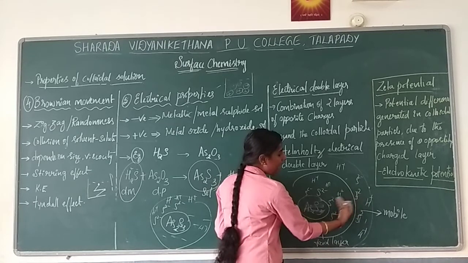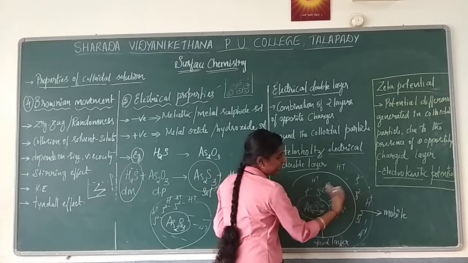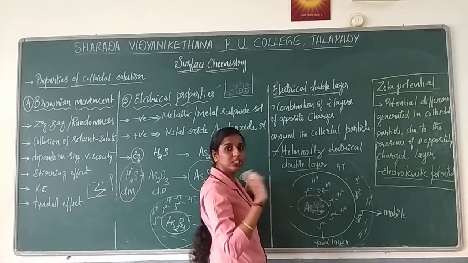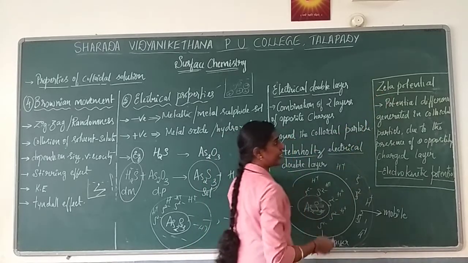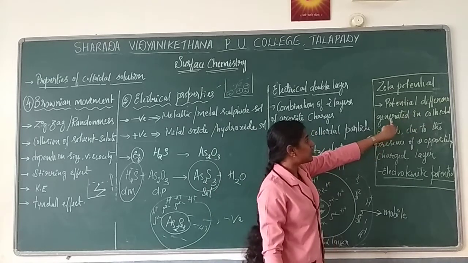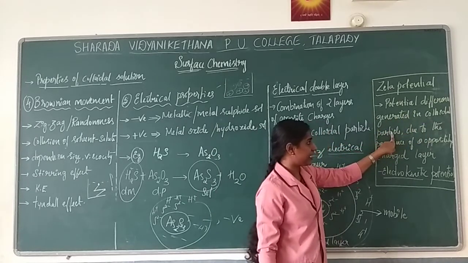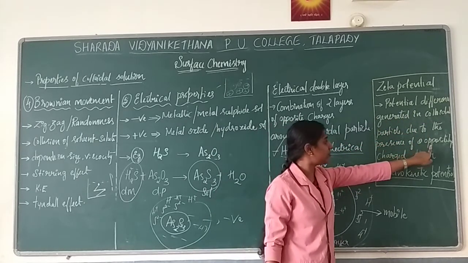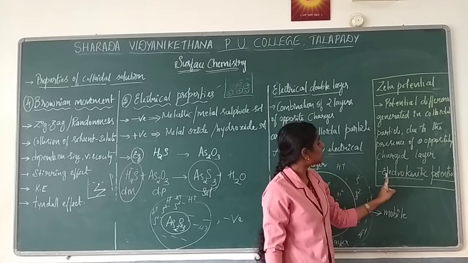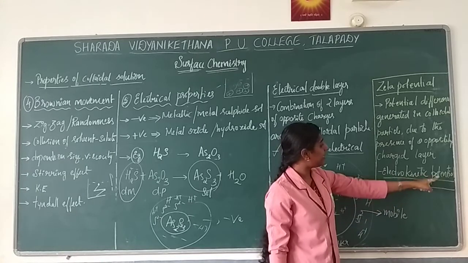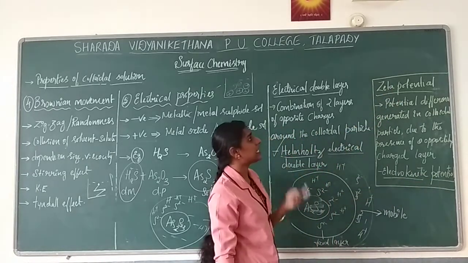When it has a double layer, there is a difference between its potential charges, potential energies. That is considered the zeta potential. Potential difference is generated in a colloidal particle due to the presence of two oppositely charged layers. That is called either the electrokinetic potential or the zeta potential.